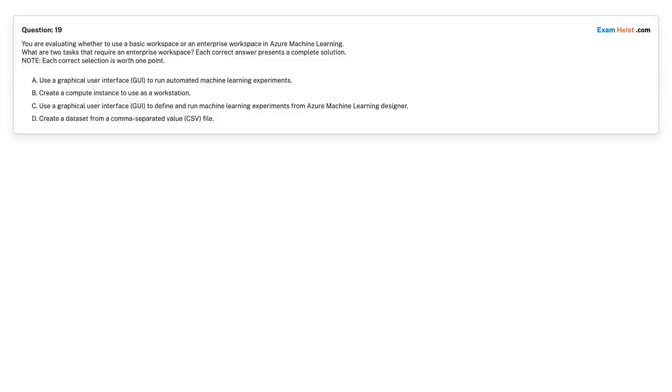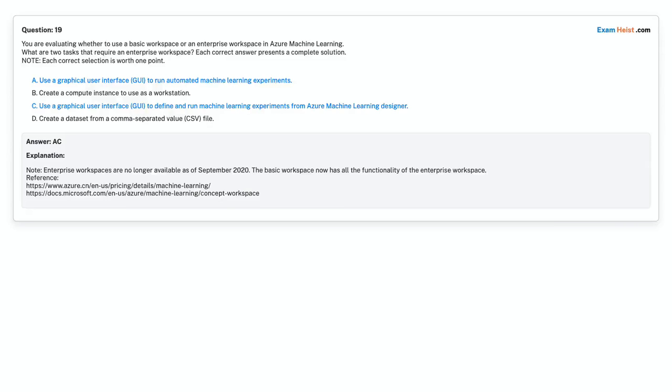Option B, create a compute instance to use as a workstation. Option C, use a graphical user interface GUI to define and run machine learning experiments from Azure Machine Learning Designer. Option D, create a dataset from a comma-separated value CSV file. Choose the correct answer.